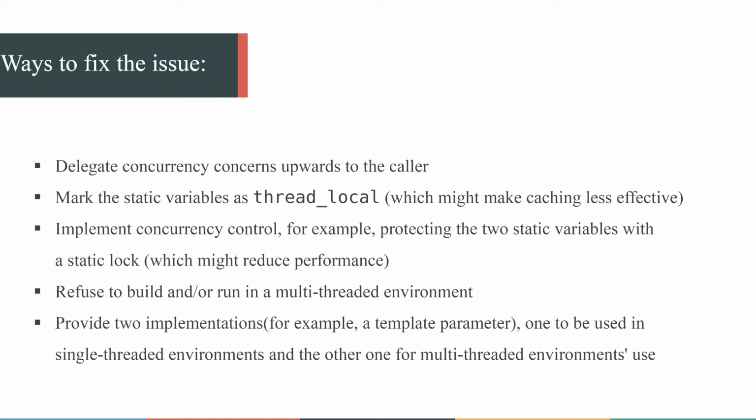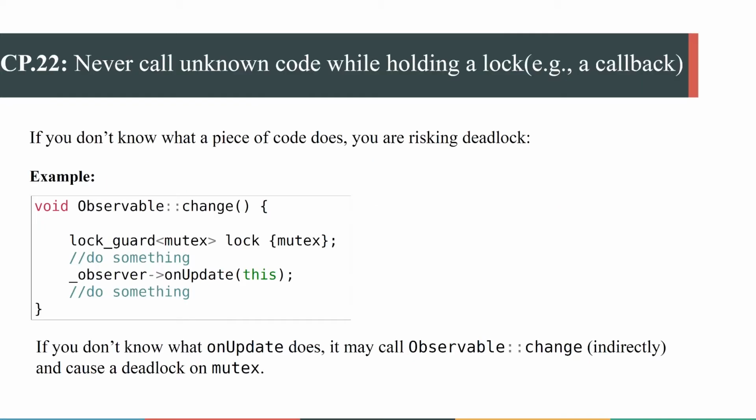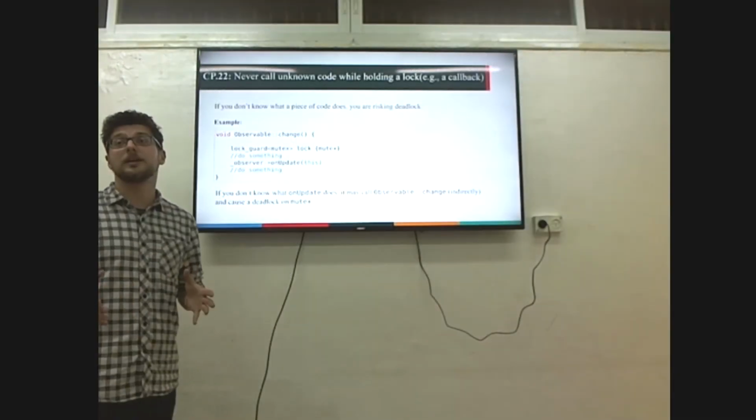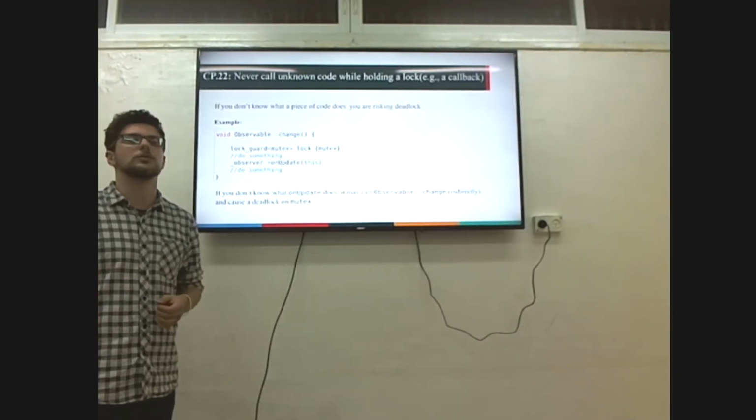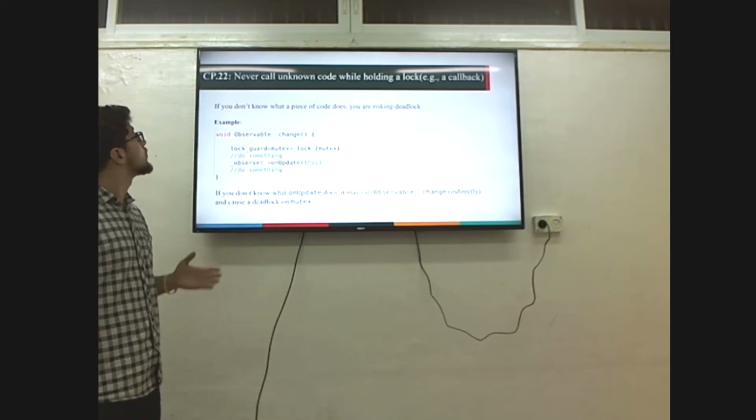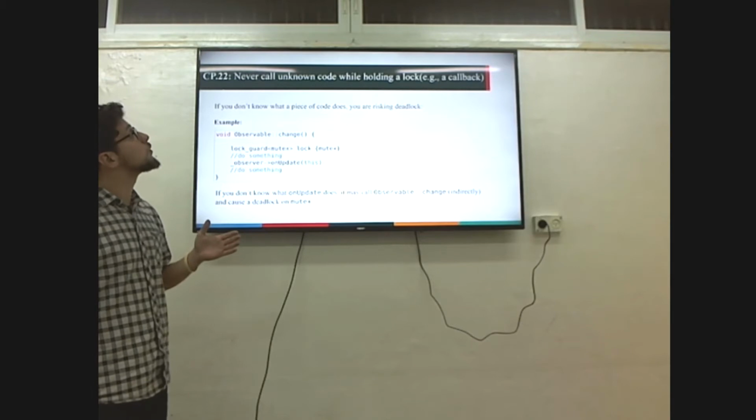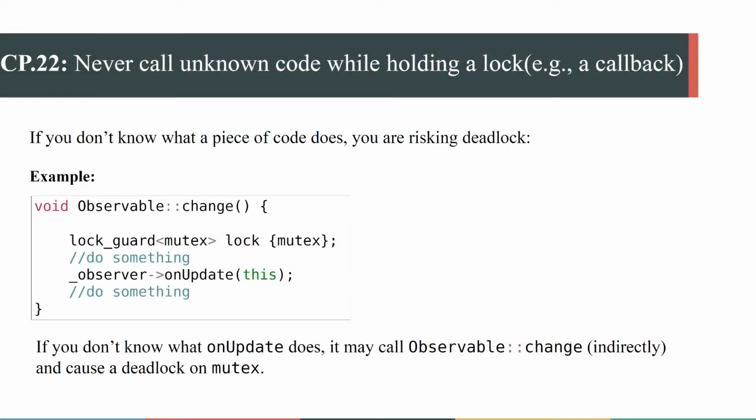So next one is CP22. I'm jumping because there are a lot of guidelines and I'm trying to be short. You may find a lot of them at the official website, so you're invited to take a look at them. So CP22: never call unknown code while holding a lock, for example, a callback. Sometimes you don't know what the code does. For example, if you have an observable class, which in its function change updates all the observers when its state changes, and passes, for example, a pointer to itself there.